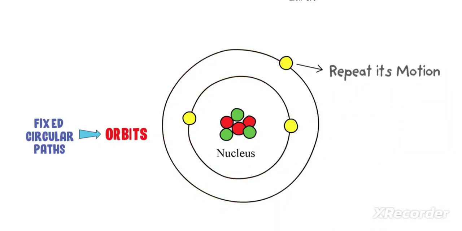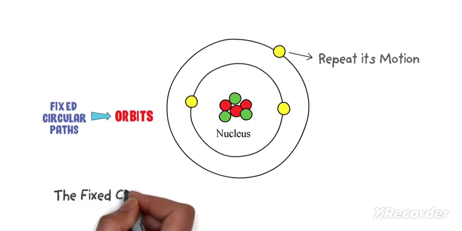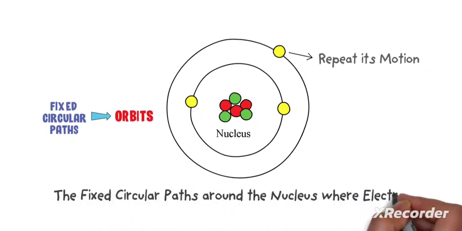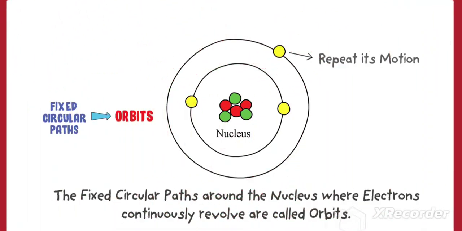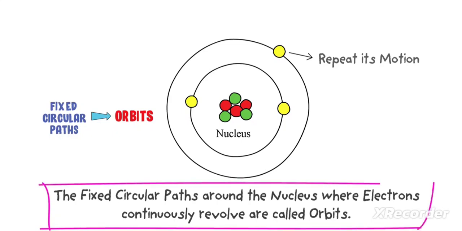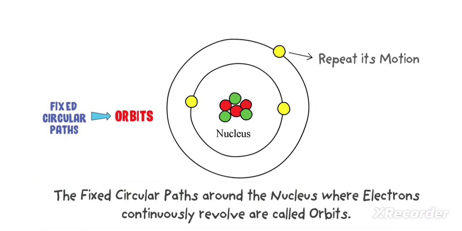Therefore, we define orbits as the fixed circular paths around the nucleus where electrons continuously revolve. Let me repeat it. The fixed circular paths around the nucleus where electrons continuously revolve are called orbits. Here, let me highlight the fixed circular paths. So note it down that orbits are fixed circular paths around the nucleus.